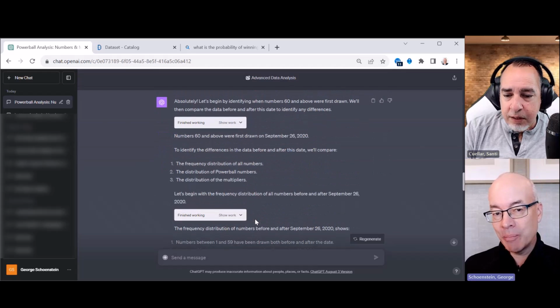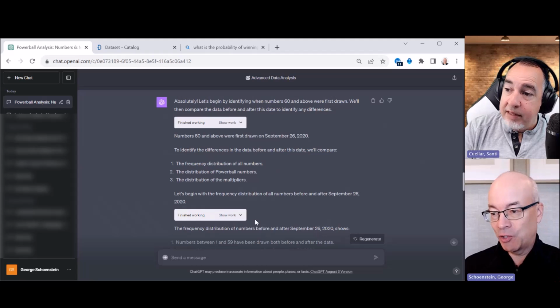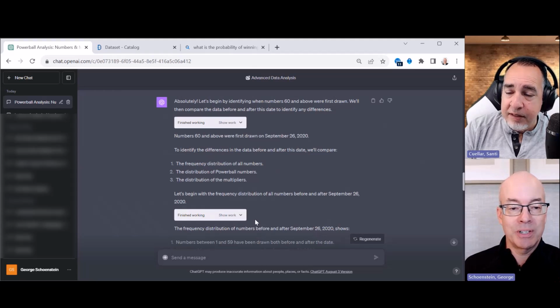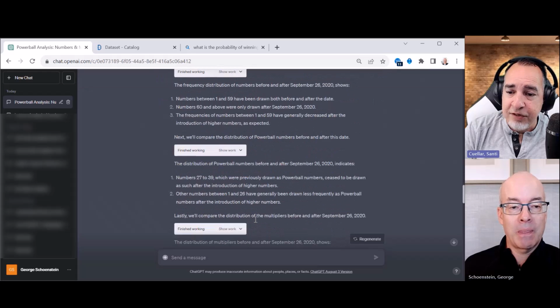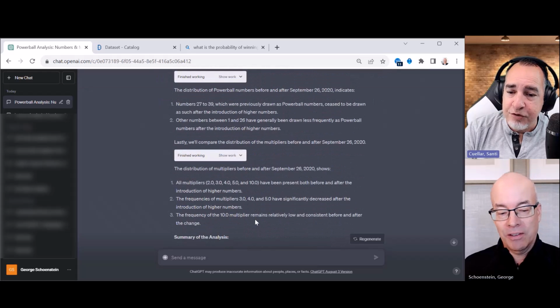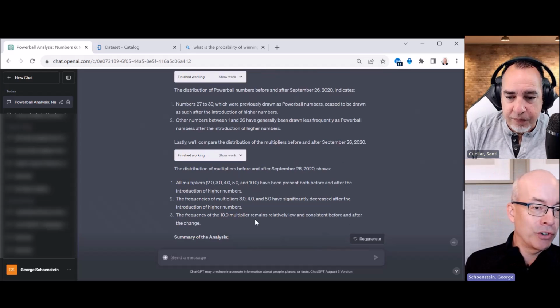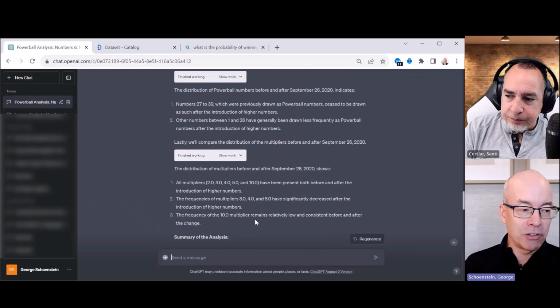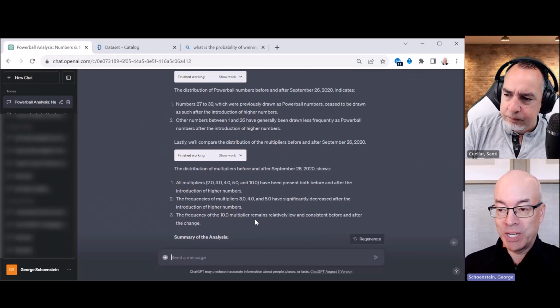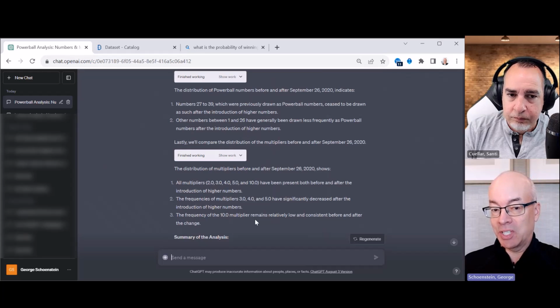And this time, by the way, somewhere up there, it apparently did see that there was some anomaly. So it did catch that it looks like numbers after 60 were added later. It did identify that. I don't really have a full understanding of how it's regenerating its approach on the back end, but it is loosely possible that on the previous go round, it learned, hey, I missed something and I need to not miss it the next time.